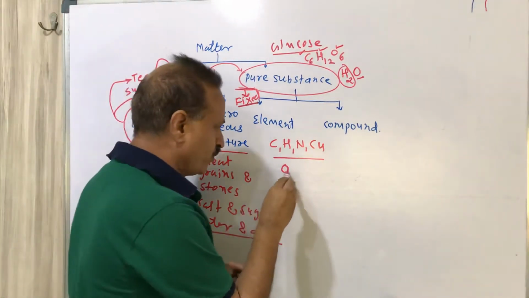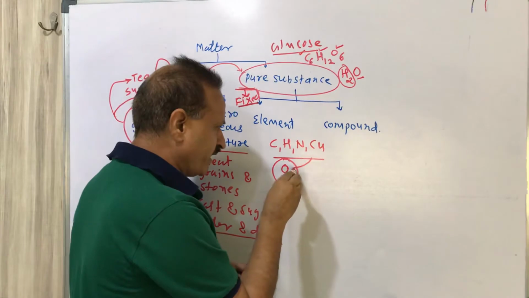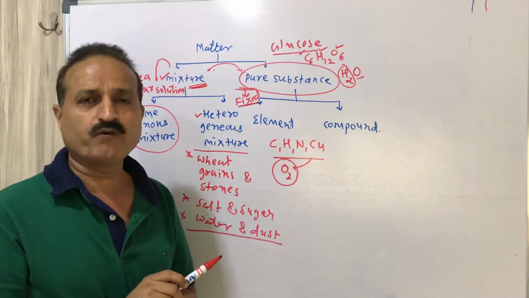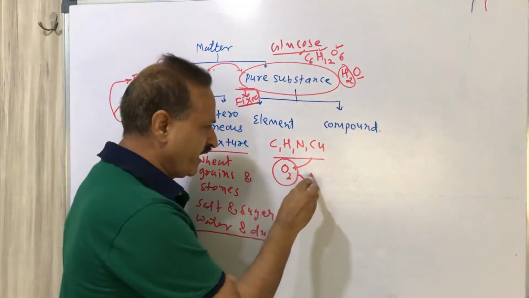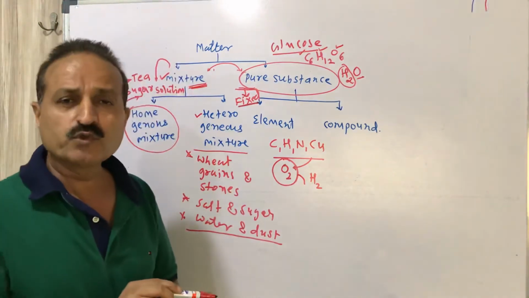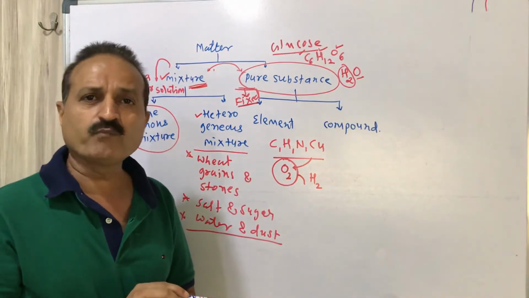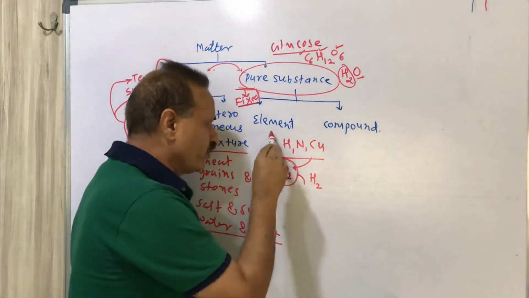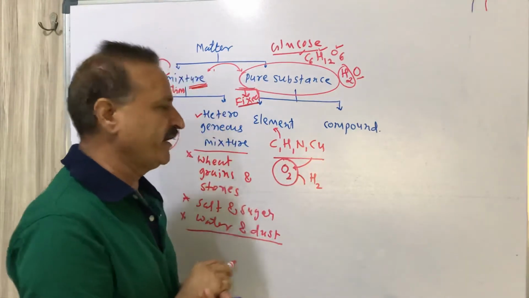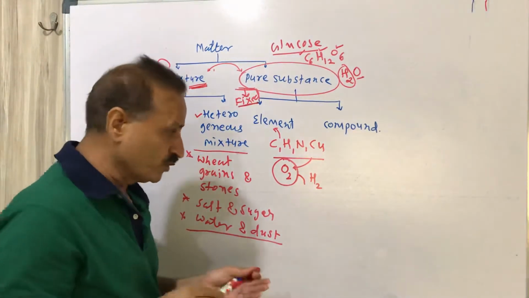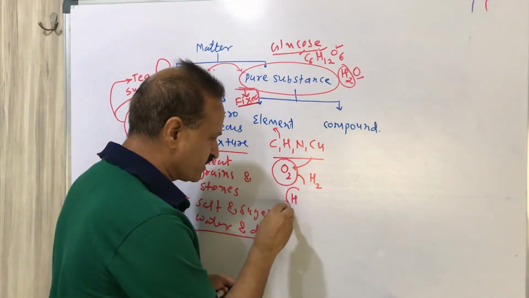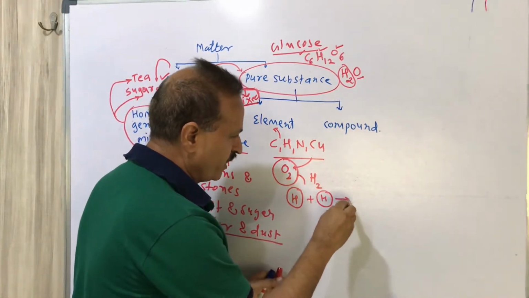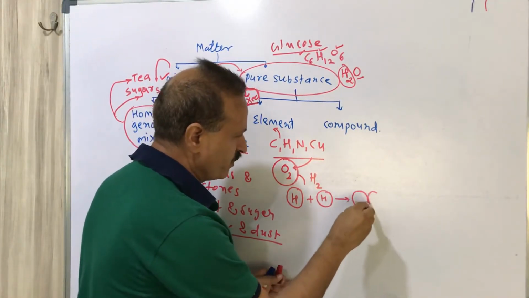Suppose we have O2. O2 is a molecule, but O2 contains 2 same atoms of oxygen. Suppose we have H2, then what does H2 mean? 2 same atoms which form a molecule. So atoms or molecules are examples of elements. If we want to prepare H2, then H plus H gives us the molecule H2. This is the molecule H2.